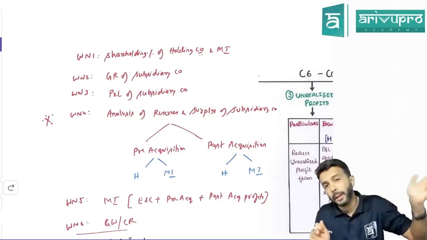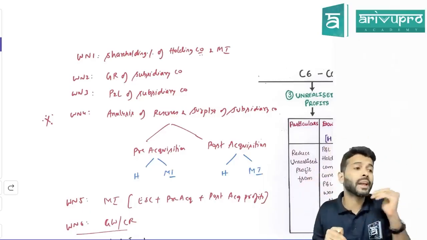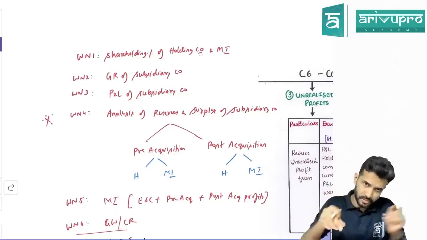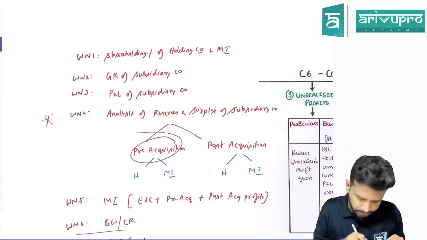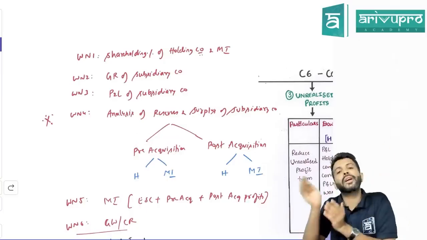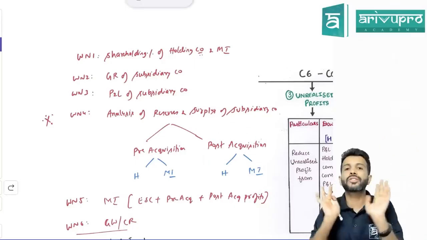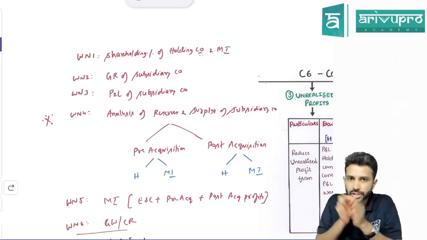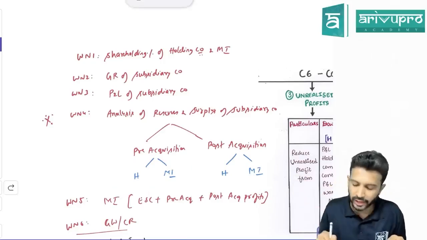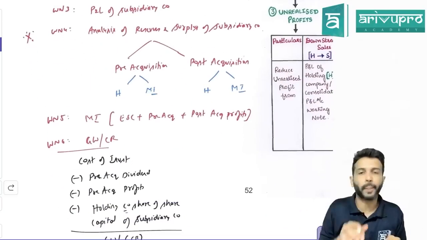Pre-acquisition means what? Before holding company became shareholder, whatever reserves and surplus subsidiary company already had, that we call pre-acquisition reserves and surplus. After holding company became shareholder, whatever reserves and surplus came, that we call post-acquisition reserves and surplus. So distribute reserves and surplus into pre and post, and this pre and post will be distributed among holding and minority interest in their respective shareholding ratio. Okay, that's one.